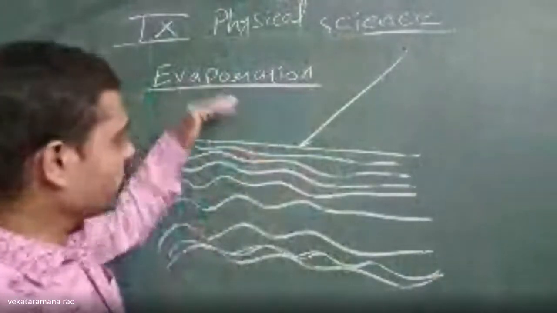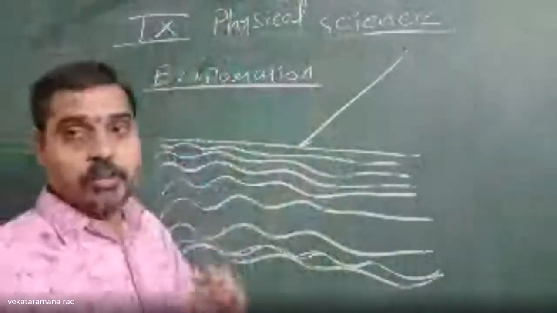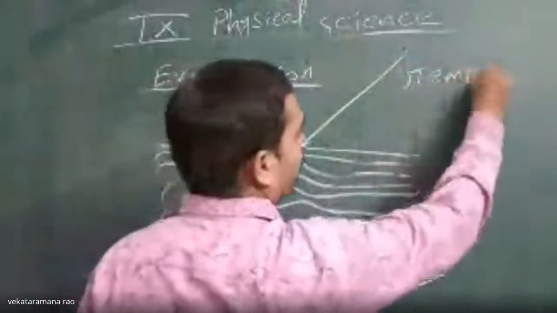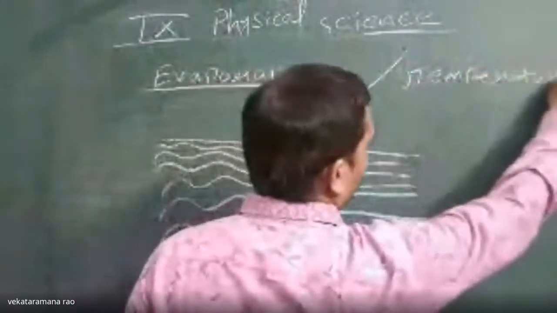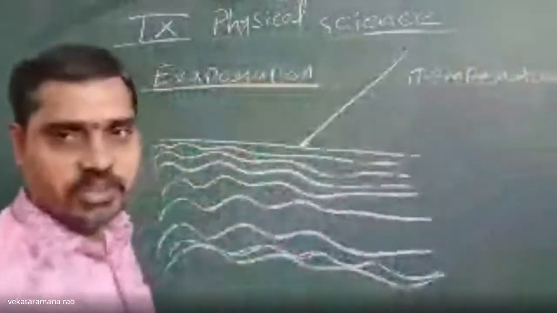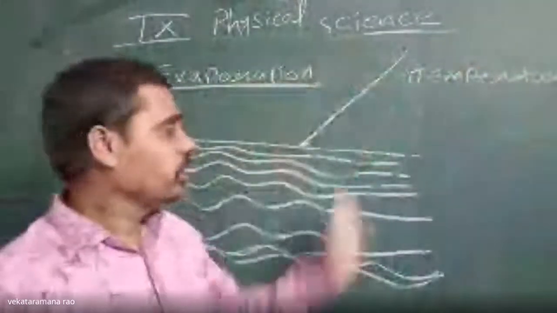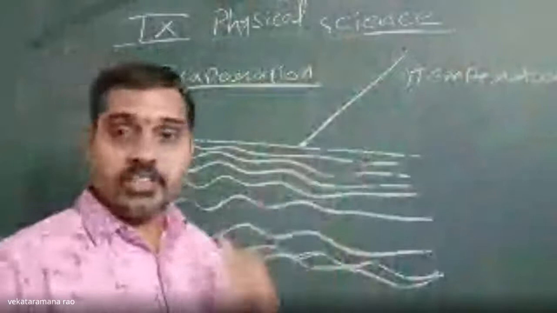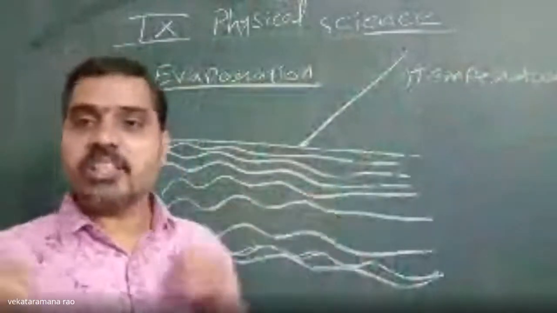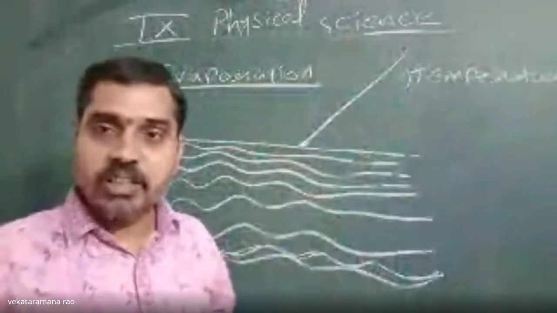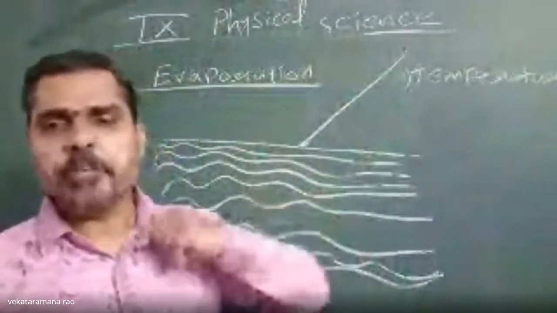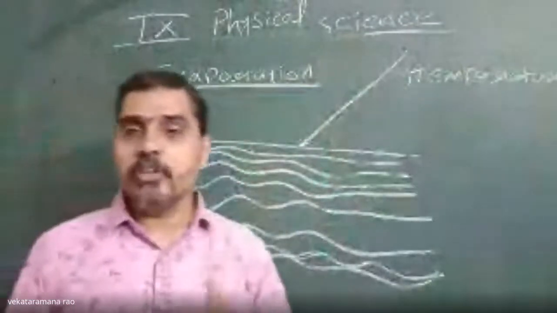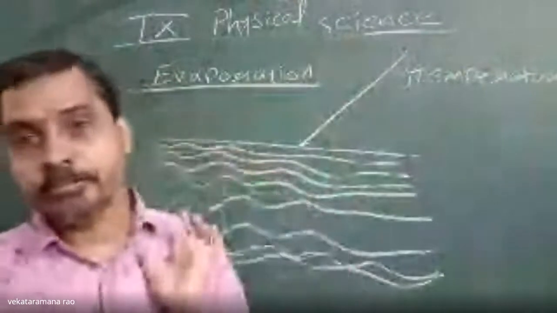Now, evaporation depends mainly upon factors. Number one, temperature. How does it depend upon temperature? If the temperature is very high, this layer will gain heat fast. When this layer gains heat energy fast, its kinetic energy increases fast. Then it starts escaping from the layer quickly. So evaporation will be faster when the temperature is high.